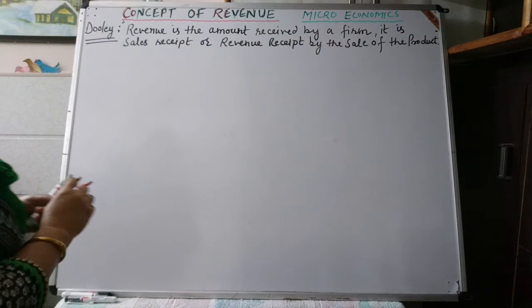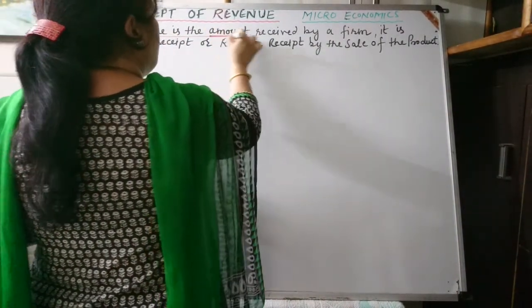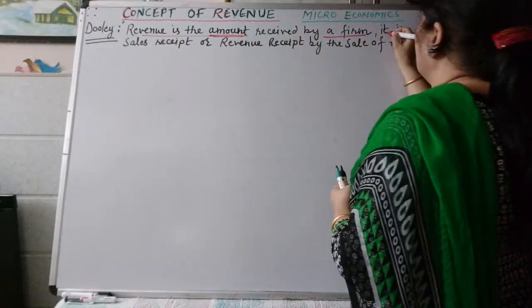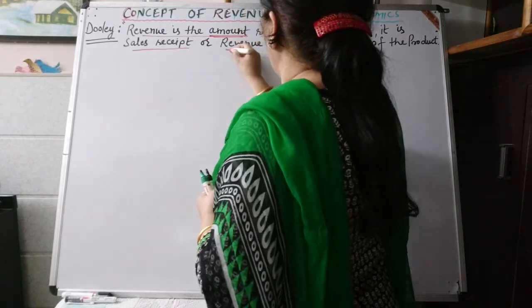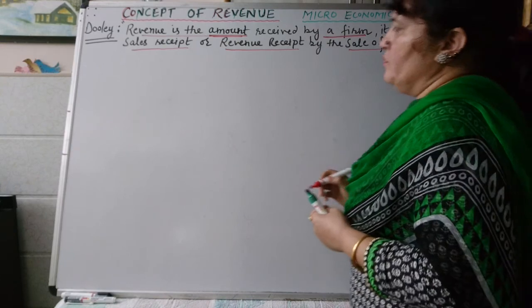So we have cleared that revenue is the amount received by a firm, and it is the sales receipt of the firm, also known as revenue receipt of the firm, by the sale of the product.